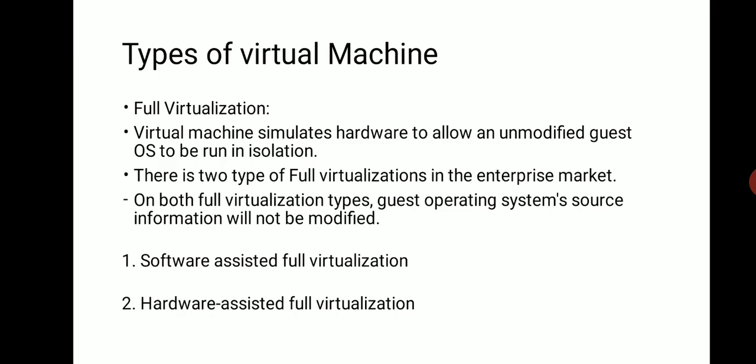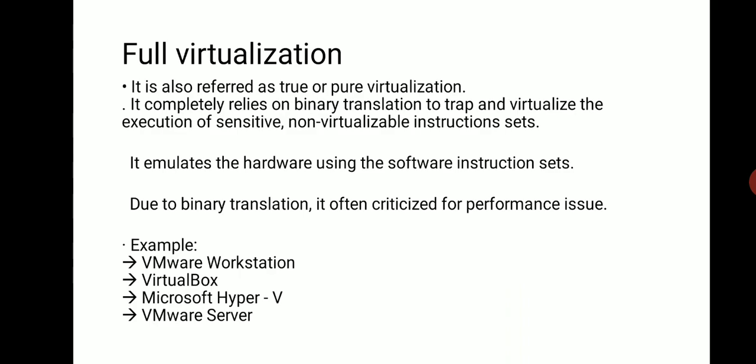Now, types of virtual machine. Full virtualization. Virtual machine maintains hardware to allow an unmodified guest OS to be run in isolation. There are two types of full virtualization in the enterprise market. On both full virtualization types, guest operating system source information will not be modified. The first one is software assisted full virtualization and the second one is hardware assisted full virtualization.